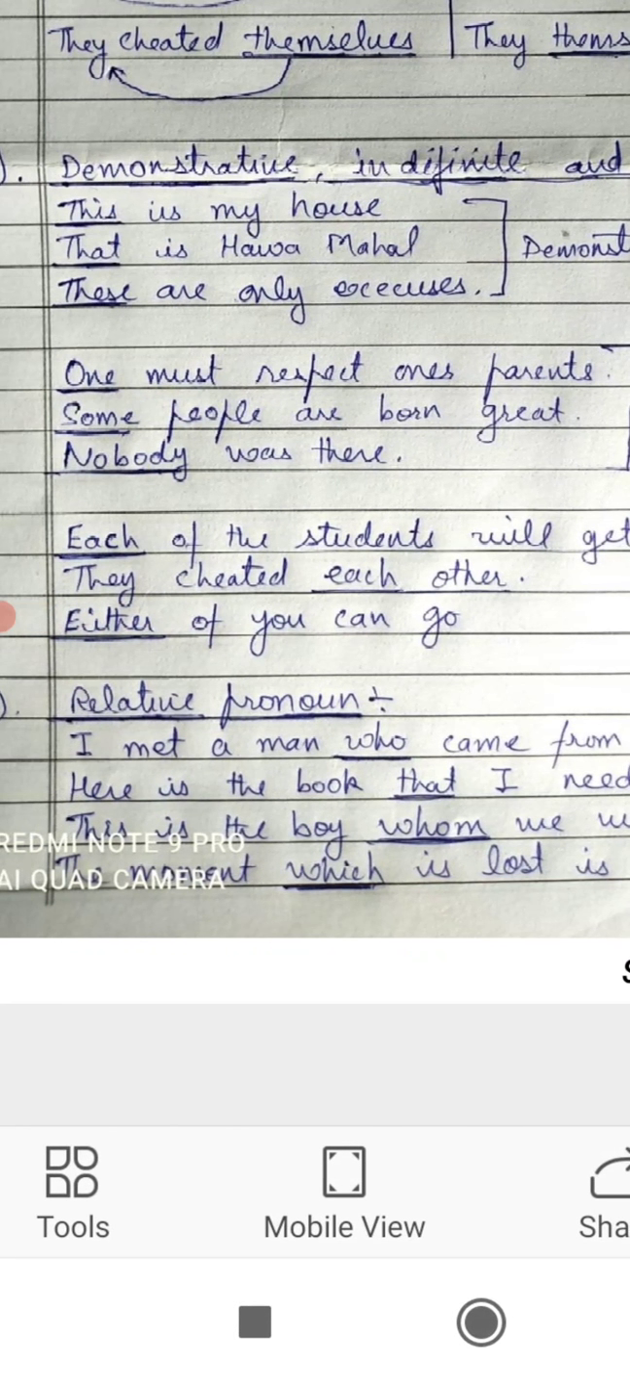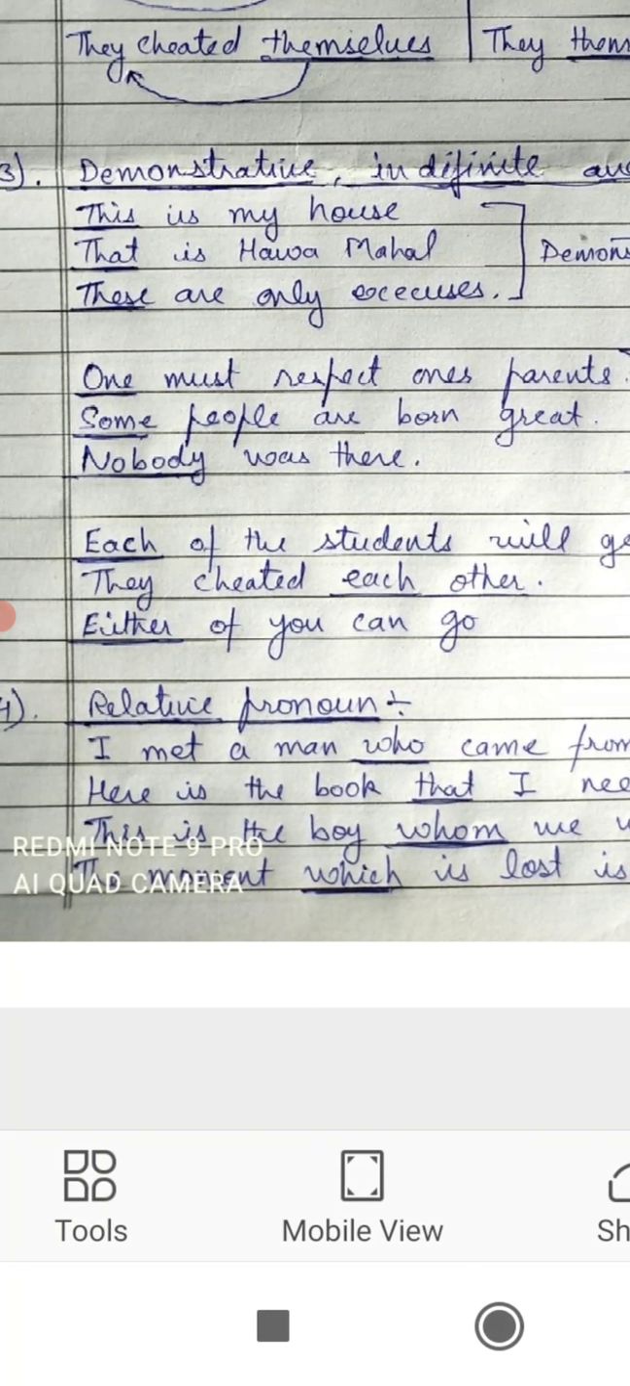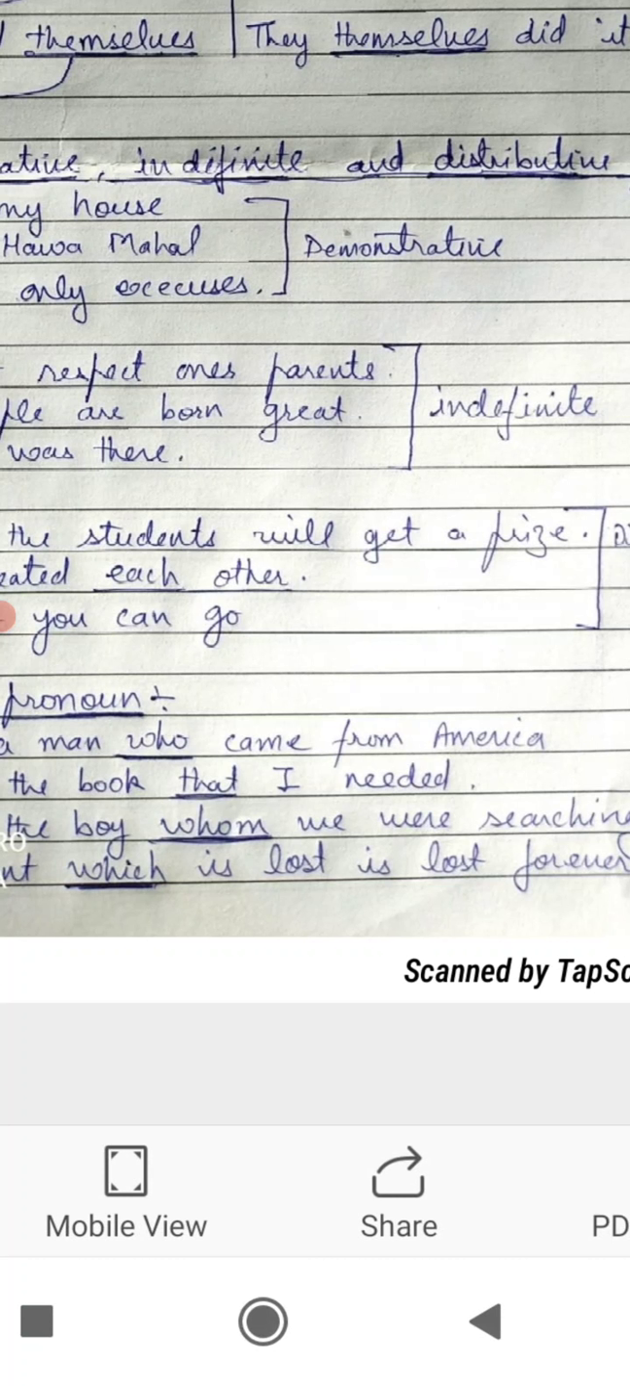Here is the book. Which book? That book I needed. Here is the book. Which one? जो मुझे चाहिए थी. So that again is a relative pronoun because it connects the two sentences. Which sentences? Here is the book. Which book? That I needed. So these sentences are related with the help of a pronoun, that is that. And that is why that is a relative pronoun here.